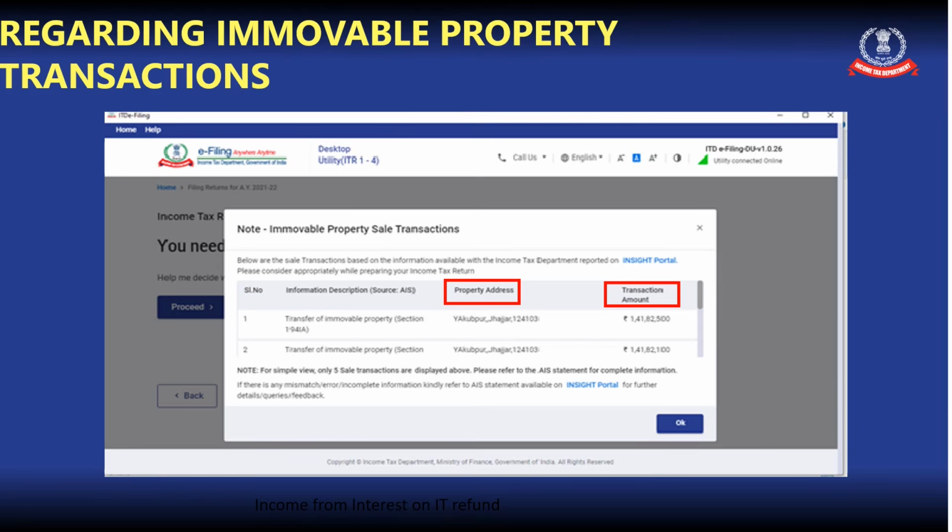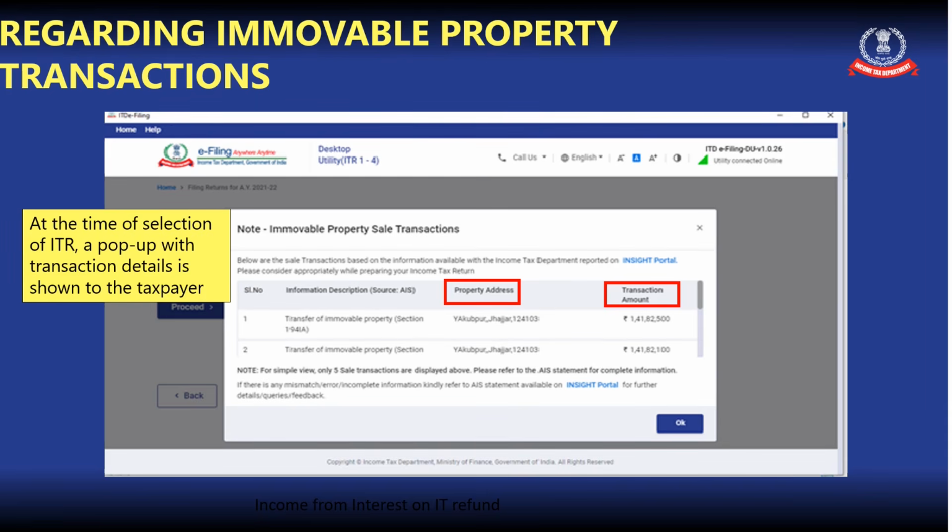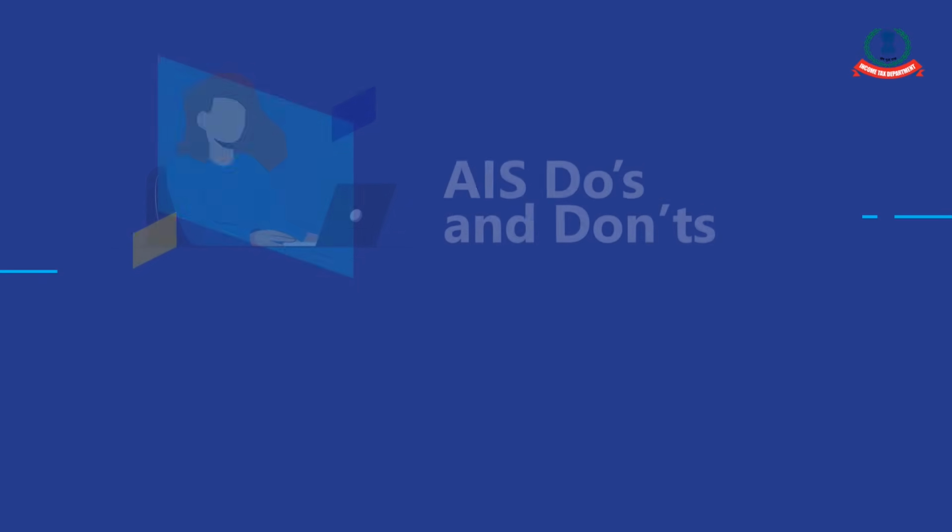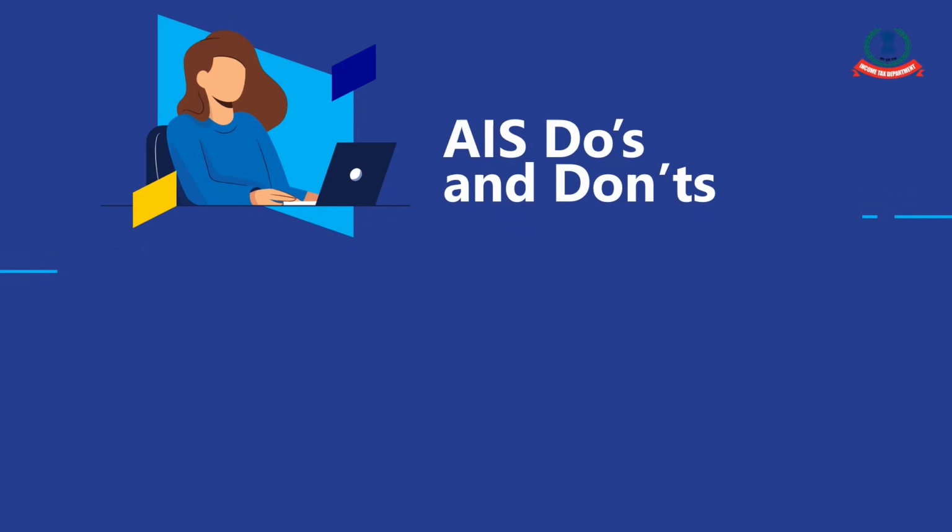Regarding immovable property transactions, at the time of selection of income tax return while filing your ITR, a pop-up with transaction details is shown to the taxpayer, which contains the property address and the transaction amount. The taxpayers can use this information for the purpose of filing their ITRs. Depending on the kind of transaction it is, it has to be reported either as business income or as income from capital gains.